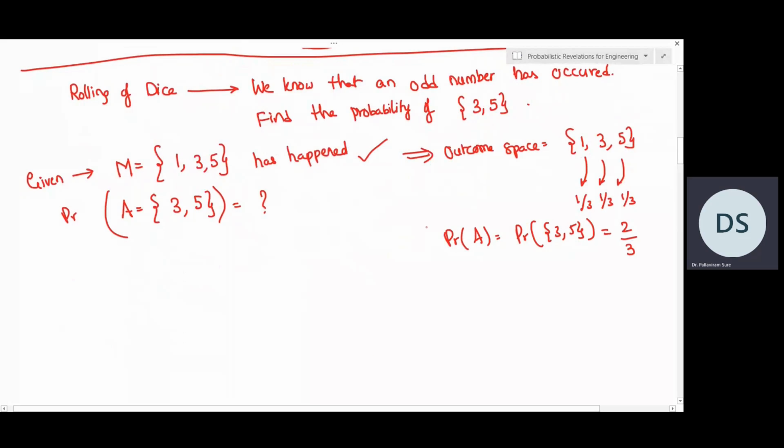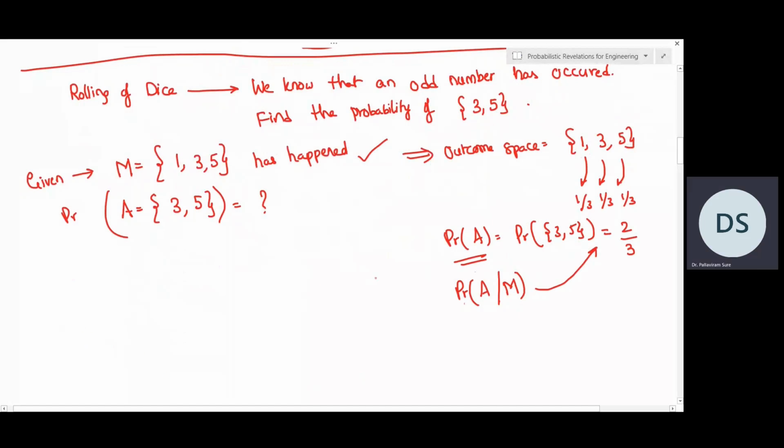So this is without using the conditional probability definition. So this answer is not just probability of A, it is probability of A given this condition. The condition is odd number has occurred. So given this condition, this is the answer.